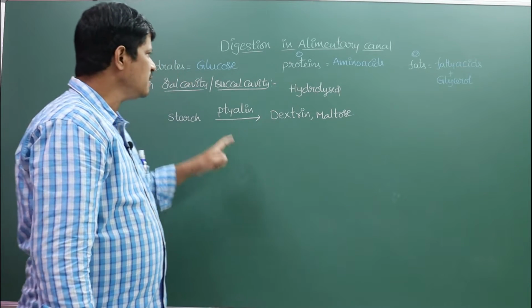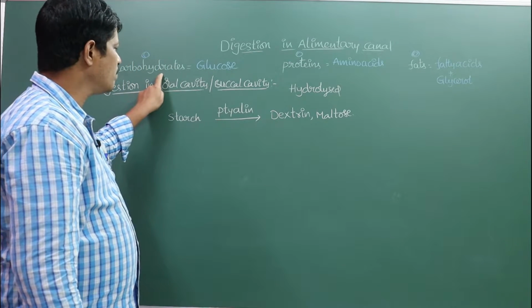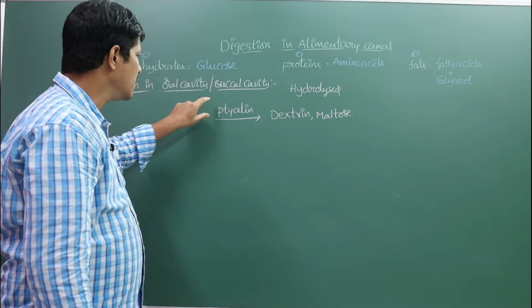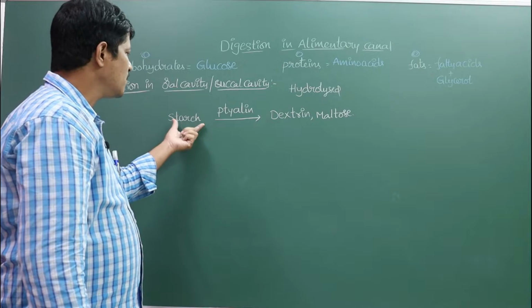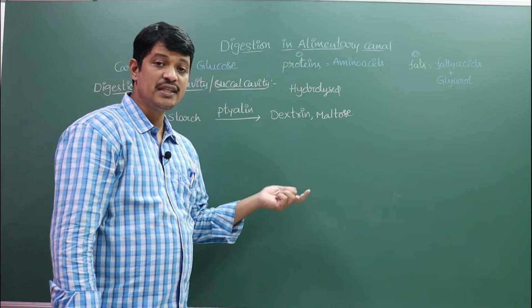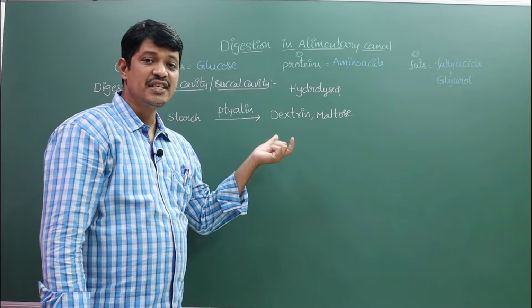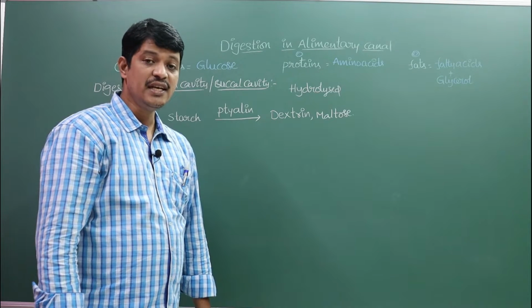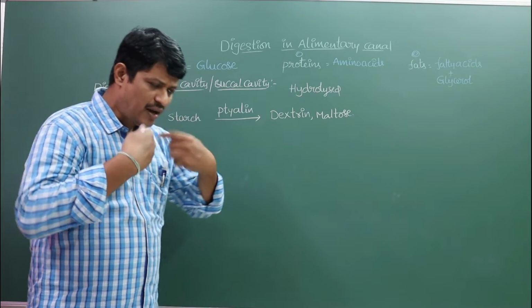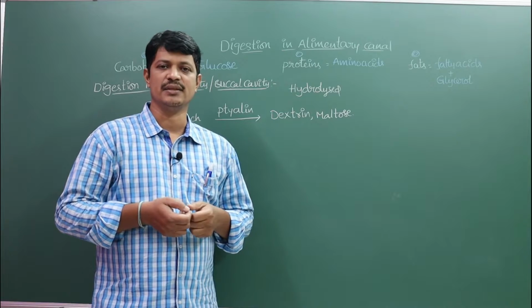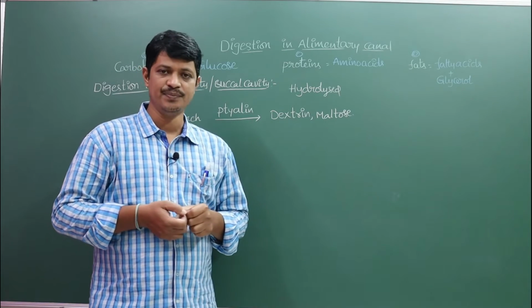So, what is the simple substance of the carbohydrates? Nothing but glucose. But in this oral cavity, the starch is converted into dextrin and maltose only. So, it is known as partially digested materials. The partially digested materials are formed in the oral cavity by the action of the ptyalin.